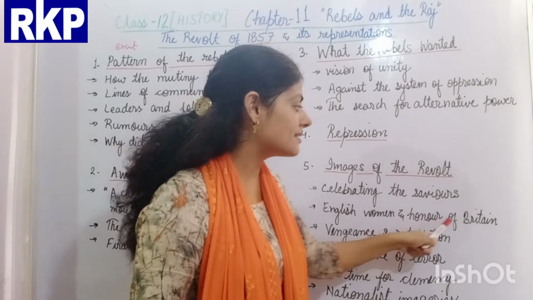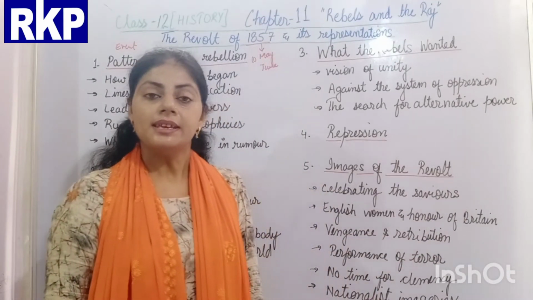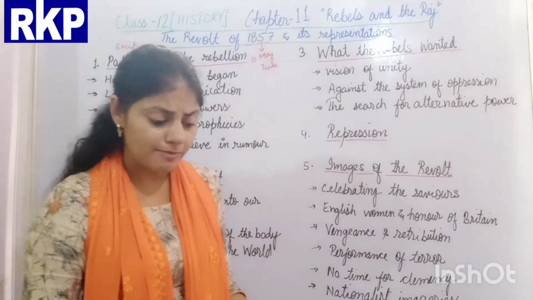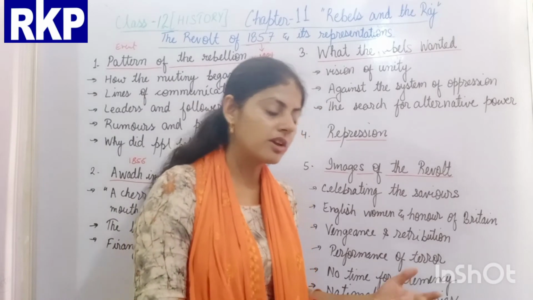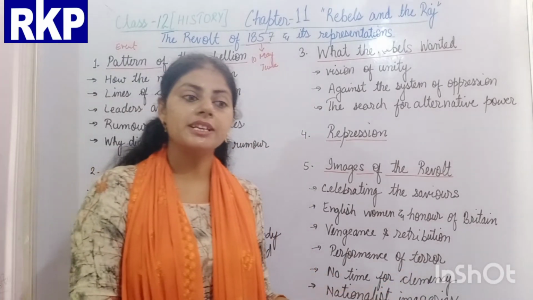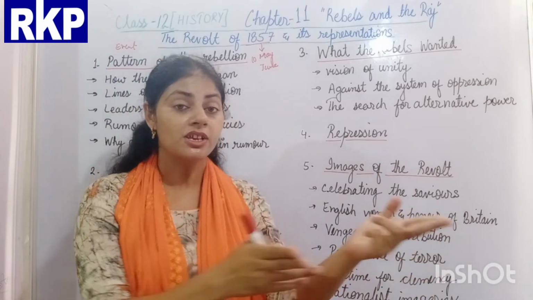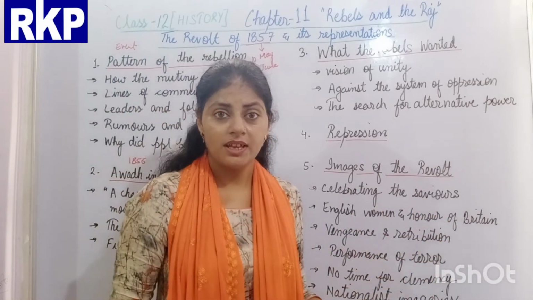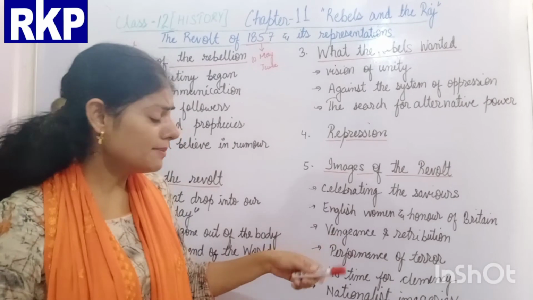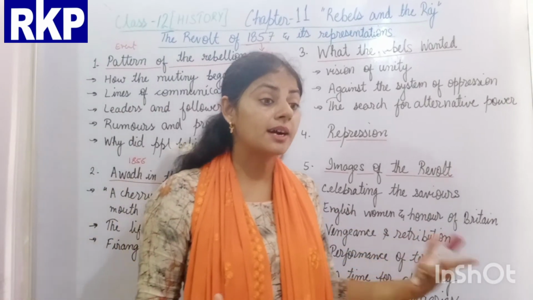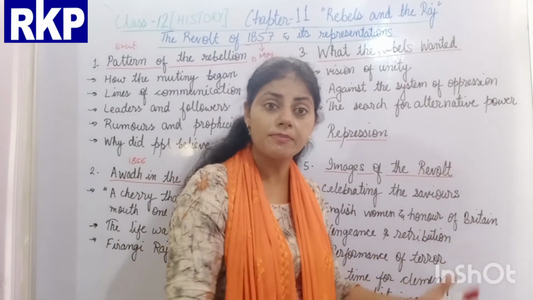Then, English women and the honor of Britain. This is also shown through a painting, in which there was a British lady named Miss Wheeler, holding a gun in her hand and defending herself from the rebels. All these paintings showed the courage and strong foothold of the Britishers.